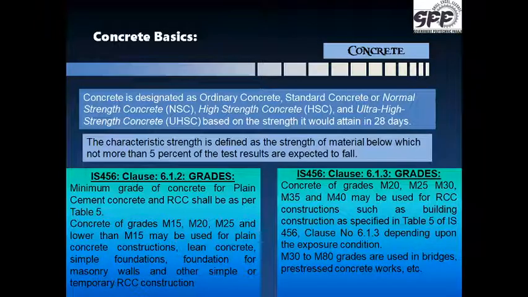The concrete is also designated as ordinary concrete, standard concrete or normal strength concrete, high strength concrete, that is HSC, and ultra high strength concrete, UHSC, based on the strength it would attain in 28 days. As per IS 456 table number 2 clause 6.1, it gives us different types of grades of concrete.